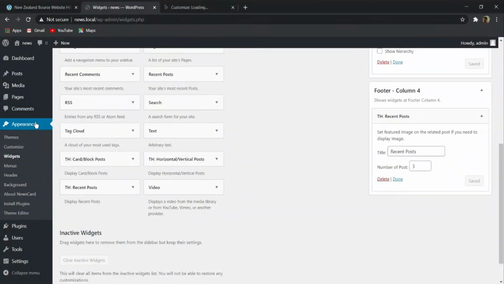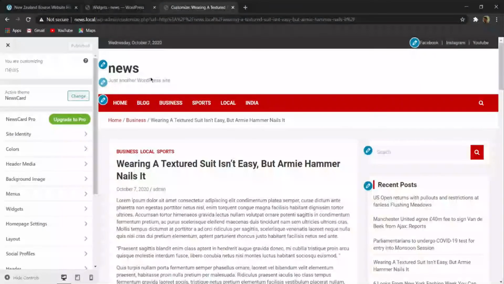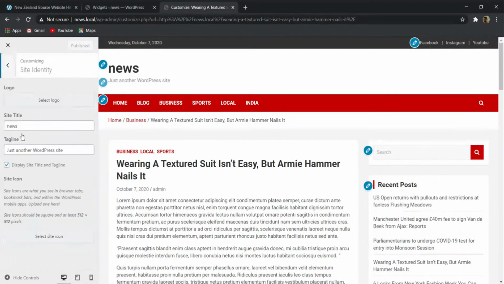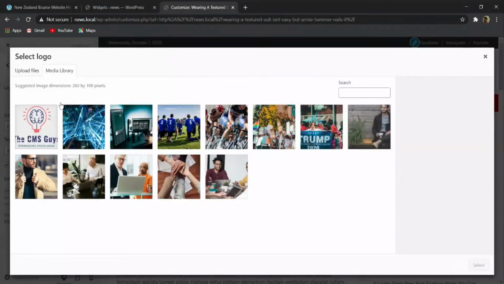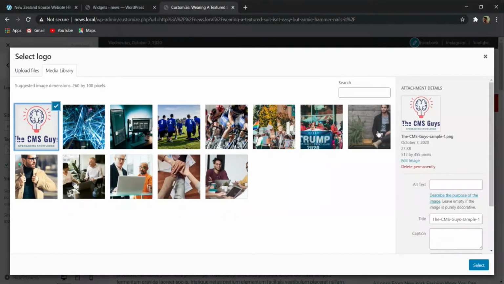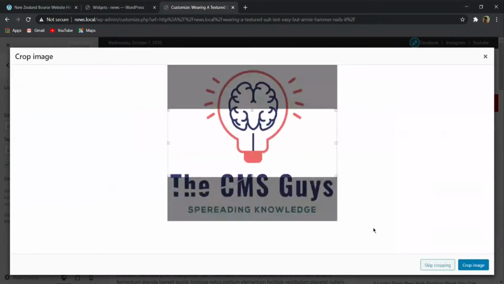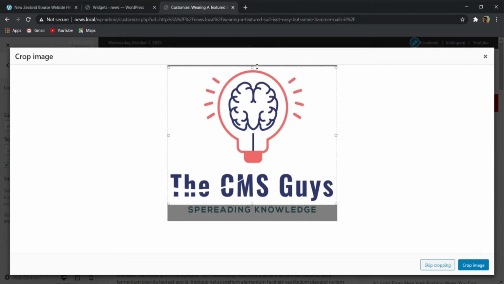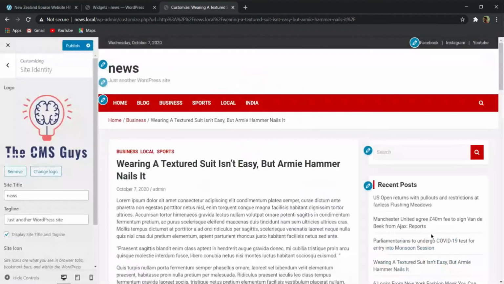Otherwise you can hover over this appearance and click on this customize to go to the customize section. So here in the site identity, you can change the site title and tagline, and here you can add the logo. So let me first add a logo. Here I will select a logo. When you select it, it will ask you to crop, suppose if you want to crop some part of this logo, then you can crop it from here. So here I will select crop image.